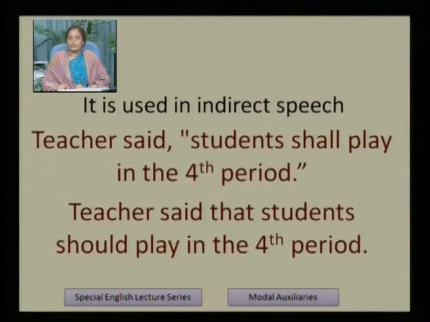It is used in indirect speech. As a past form, we will use should as the past form of shall. Teacher said, "Students shall play in the 4th period." Teacher said that students should play in the 4th period. So here, while making indirect speech, we have changed shall into should. In this way we can also use should.